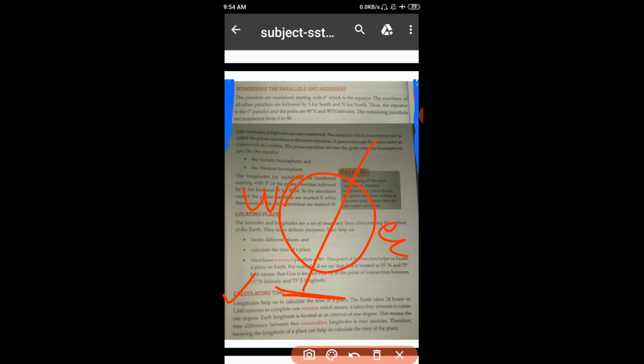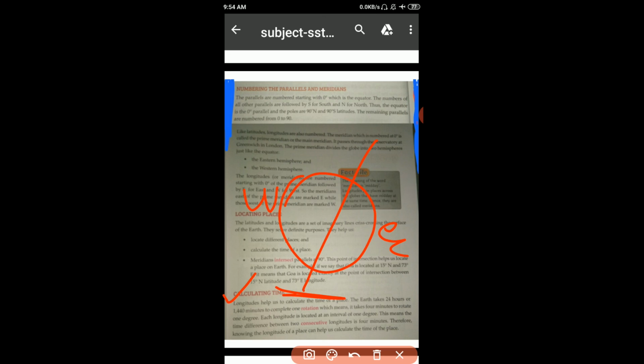Longitude is located at an interval of 1 degree. This means the time difference between two consecutive longitudes is 4 minutes. It means every longitude has 4 minutes for this. Students, consecutive means continuously. Therefore, knowing the longitude of a place can help us to calculate the time of a place.